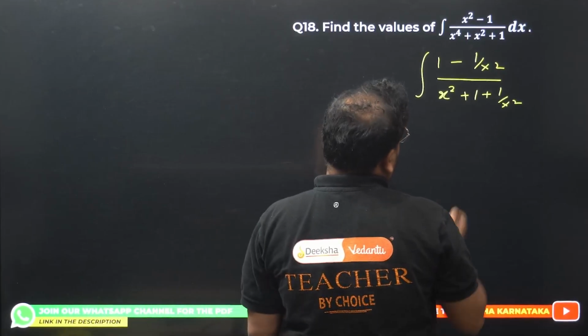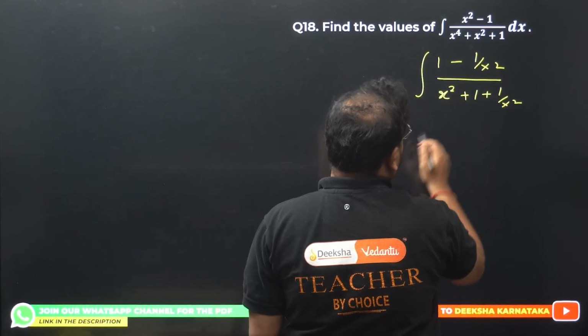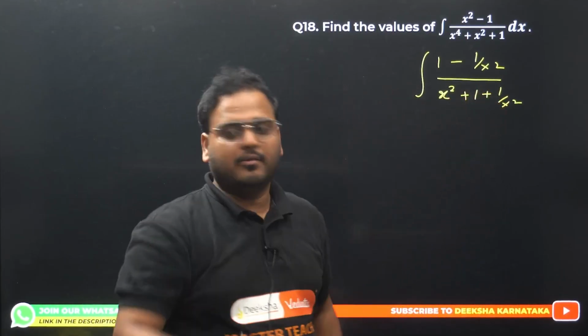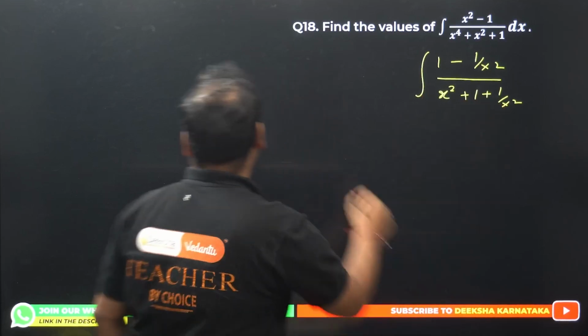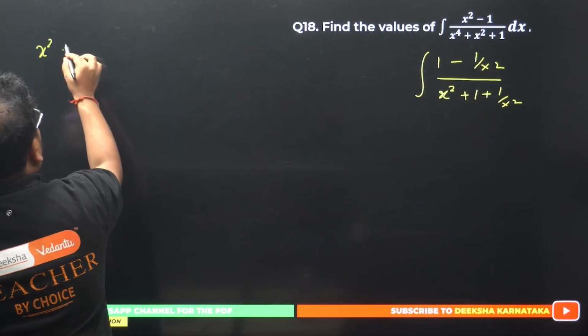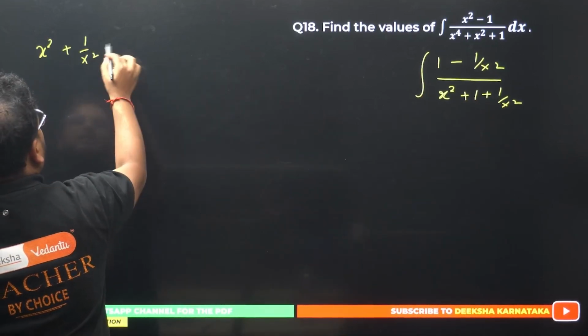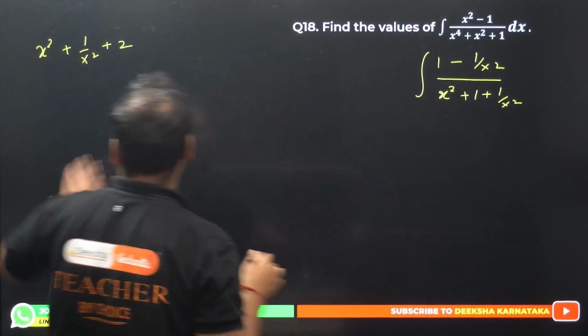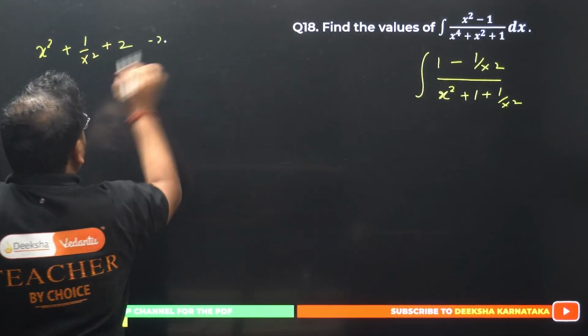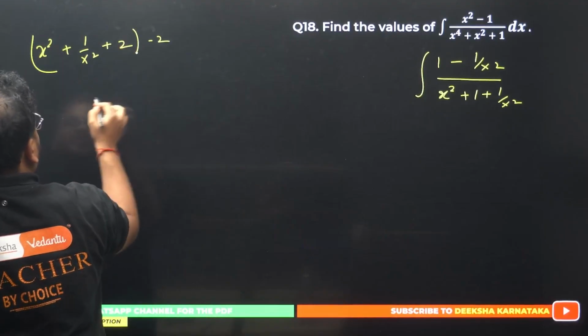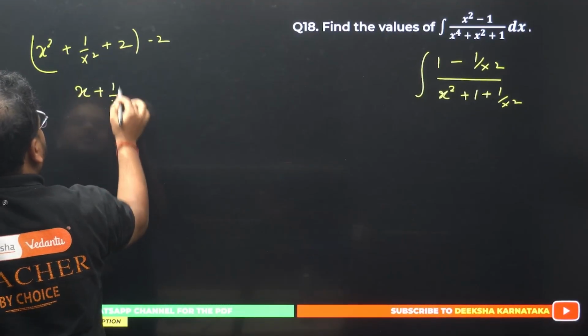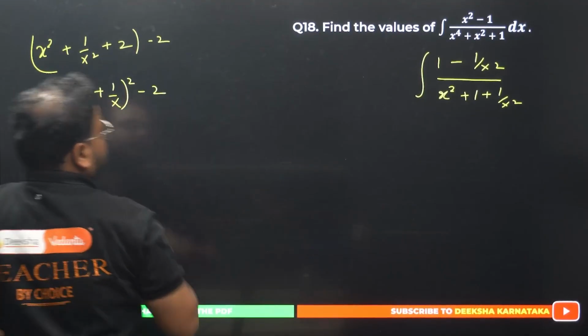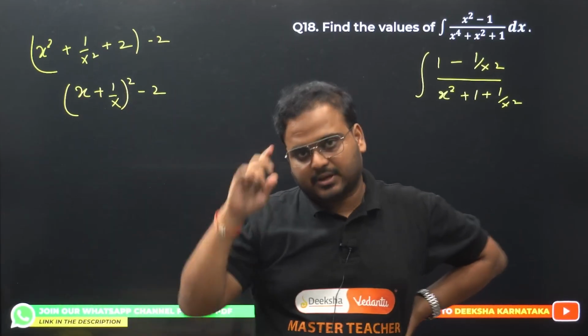All right, we can make a fraction over here. We can make something over here, right? We have a square, we have b square. Check this out. We have x square, we have 1 by x square. What is missing? Plus 2 is missing. Why is plus 2 missing? Please check. If I add plus 2 over here and remove plus 2 from this side, what do we get? Combine these three terms. We get x plus 1 by x the whole square minus 2.